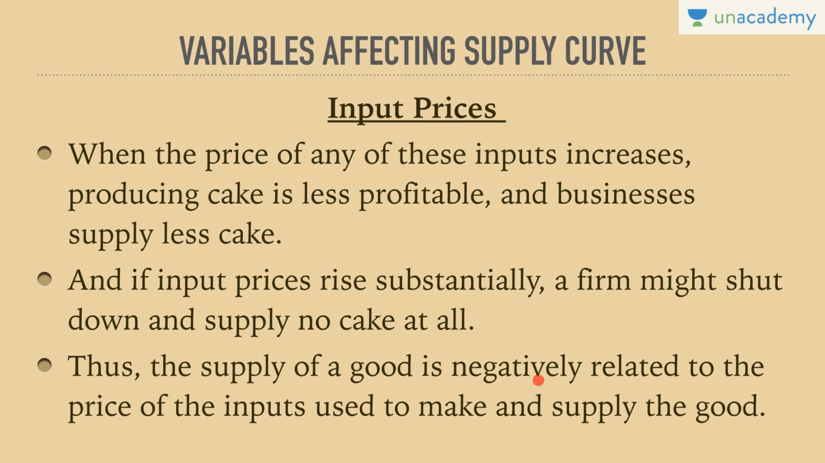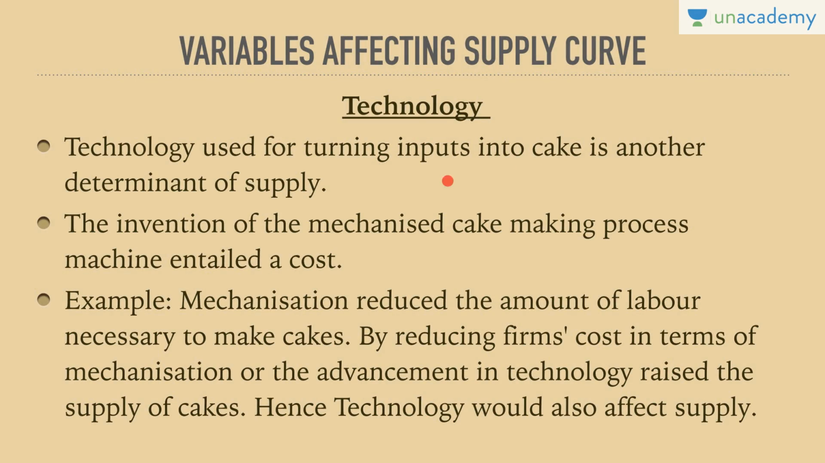Thus the supply of a good is negatively related to the price of the inputs used to make and supply the good. This is considered to be input prices. Now, the second factor, or the second variable, is technology. Very, very important. How does technology help? What does technology lead to? Technology used for turning inputs into cake is another determinant of supply.